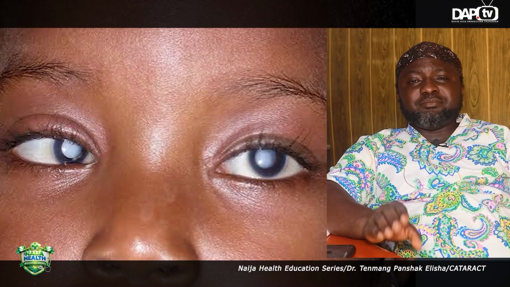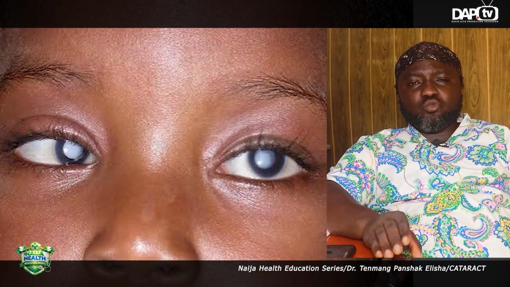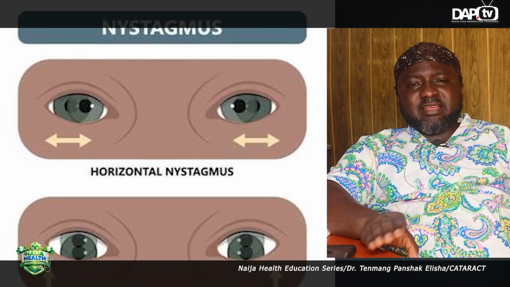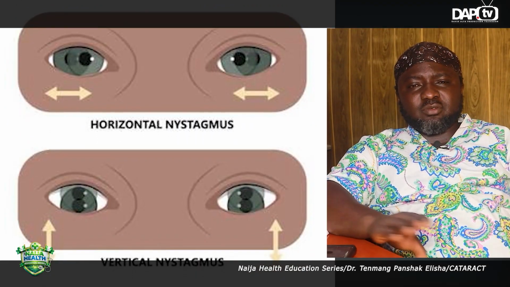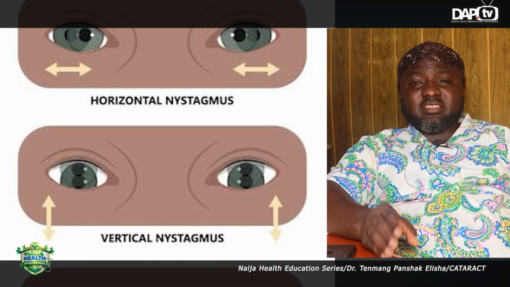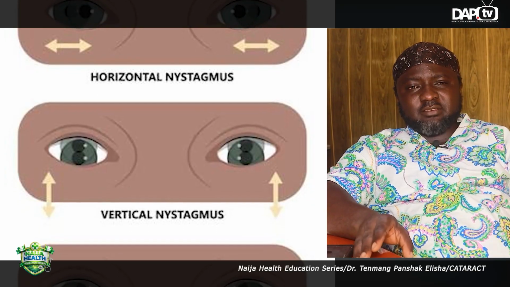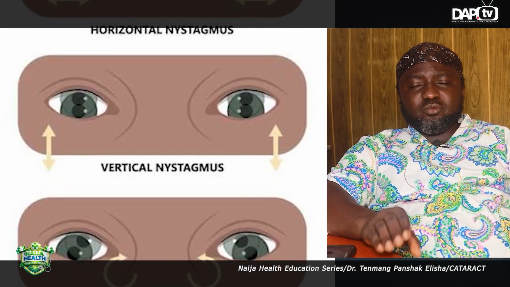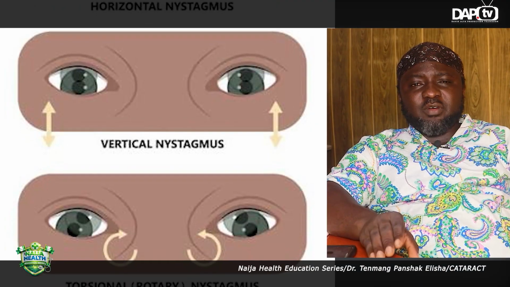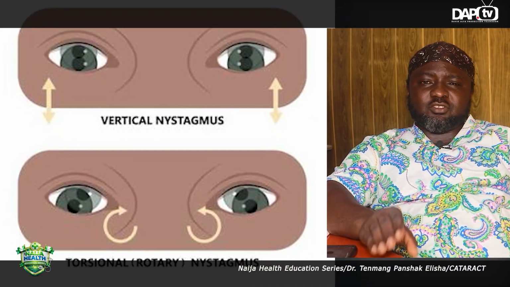Now, some of them could even come with their eyes shaking, like dancing eyes. So the eye is just busy oscillating, moving from left to right by itself. Now, it could be that this child is having a cataract in the eyes. So when we get to see the eyes and examine, we'll determine what the problem is and then offer the appropriate intervention for these children.